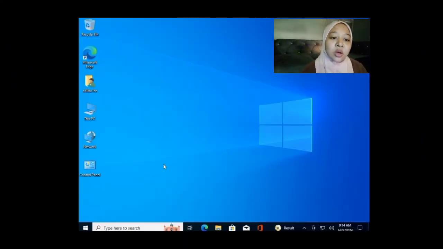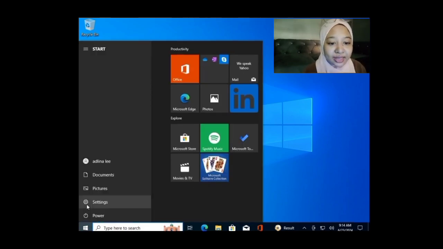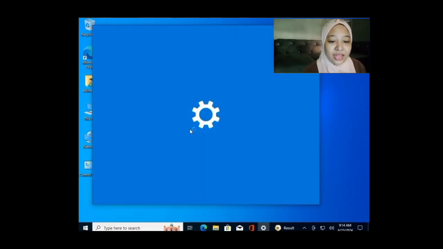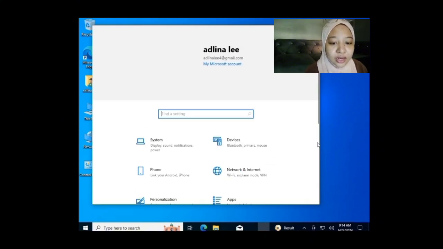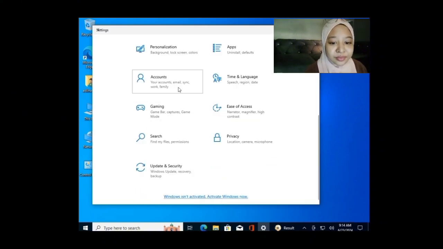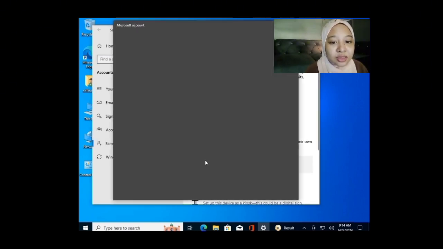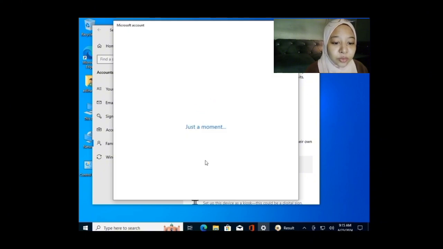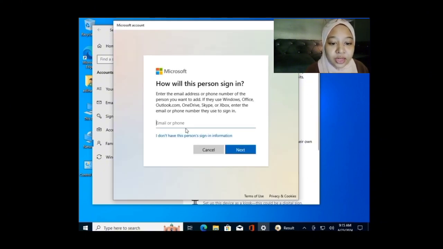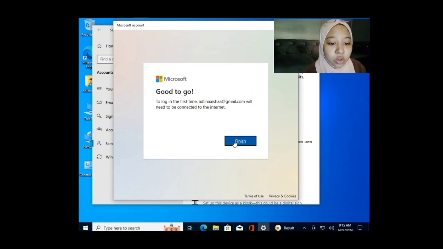So everyone, we're going to create a user account right now, and then we're going to go to the settings, and then we click on accounts, and then we go to family and other users and add someone's account. Just a moment, and fill in your email. And you're good to go.